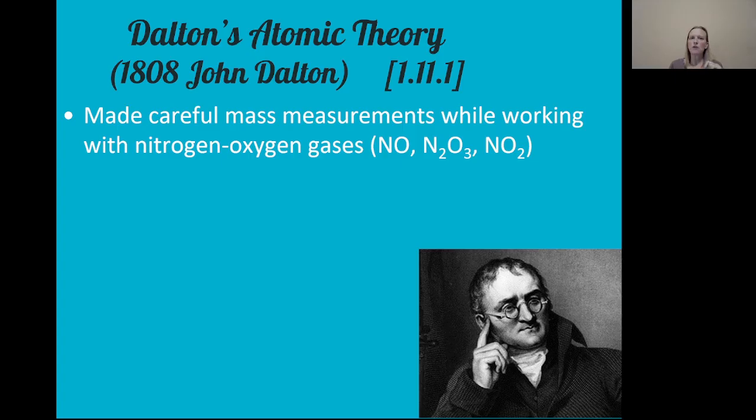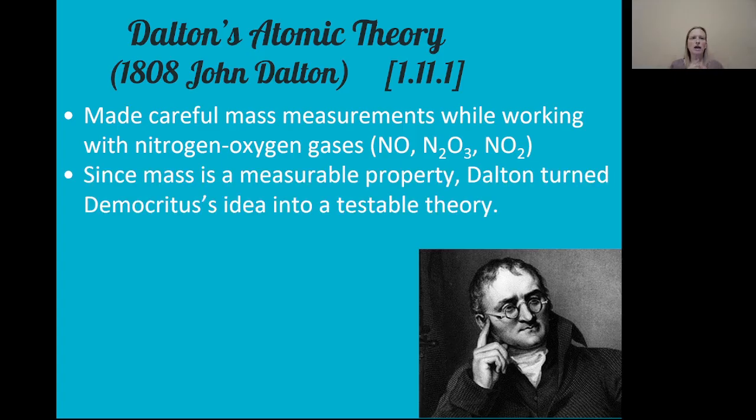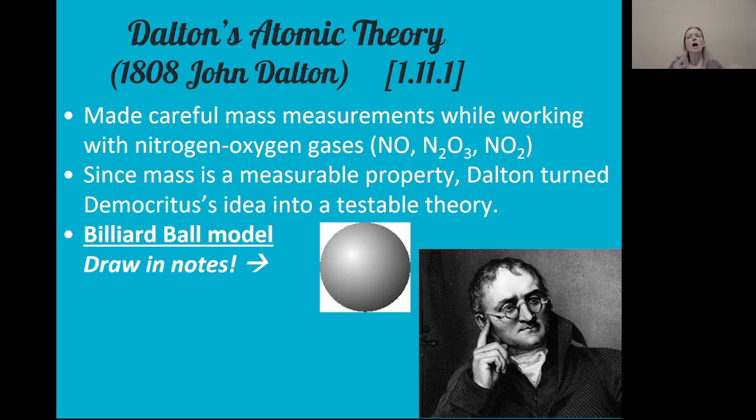So with these careful measurements with nitrogen and oxygen gases, and being able to measure mass carefully, Dalton took Democritus's idea and converted it into a testable theory because he linked ideas of the atom to mass, and mass was measurable, and that was testable.